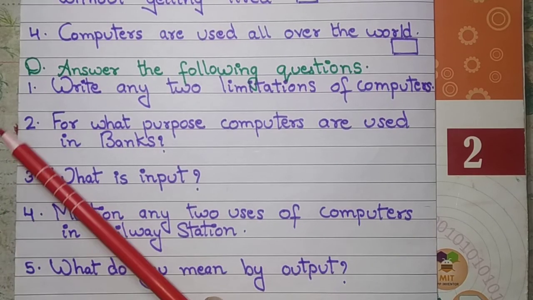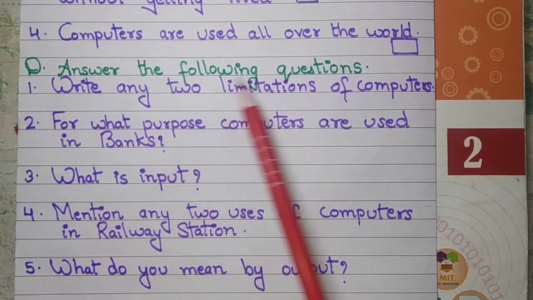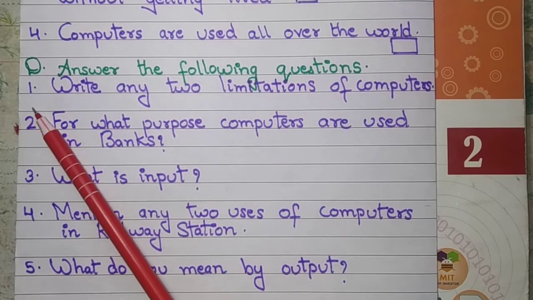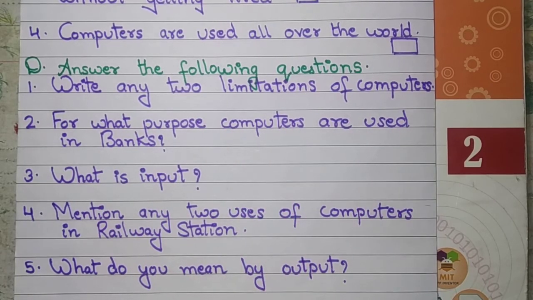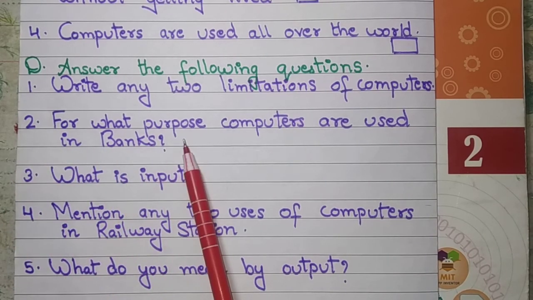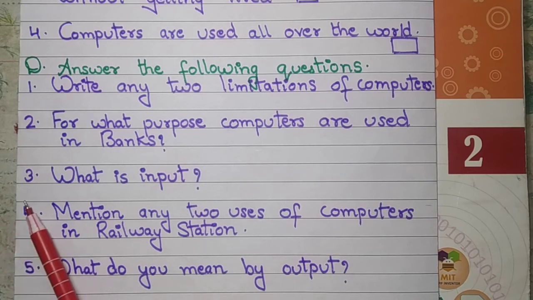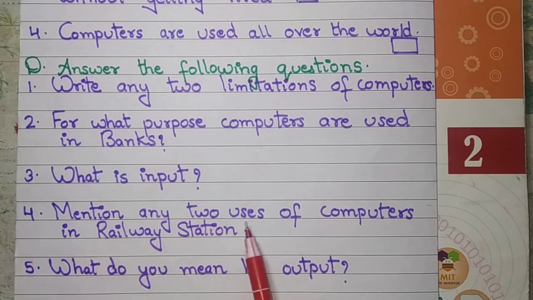Next we are going to move on to the question and answer. Answer the following questions. The first one here in this is: write any two limitations of computers. You have to write any two limitations of computers. Second one: for what purpose are computers used in banks? Third one: what is input?